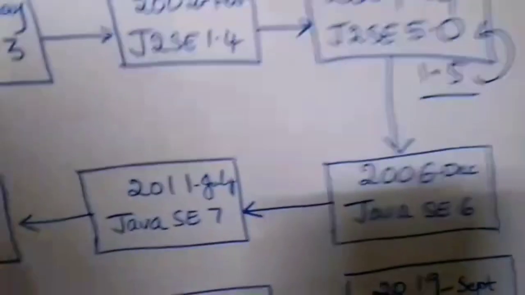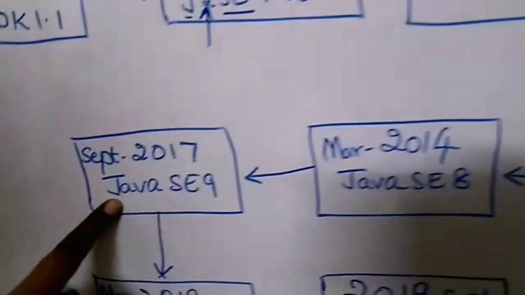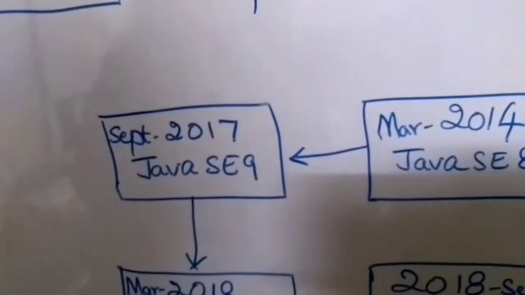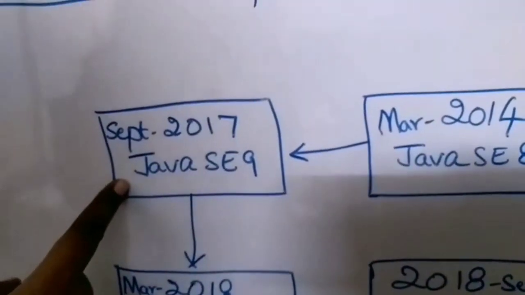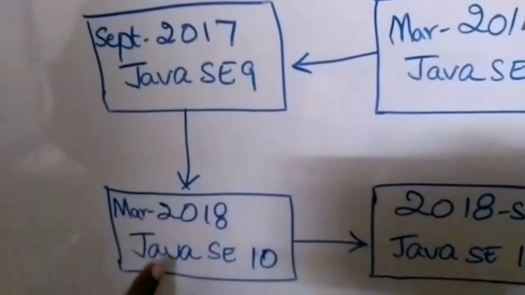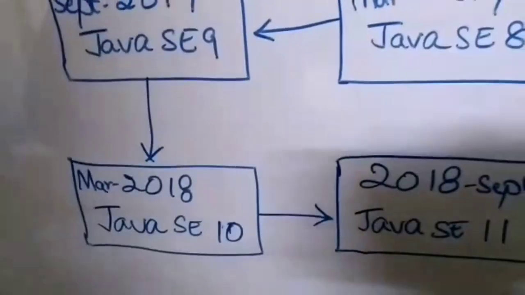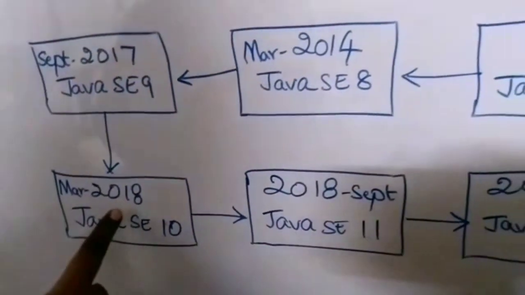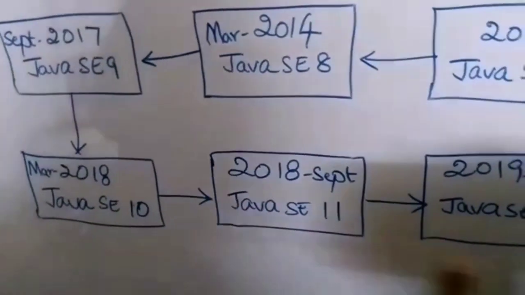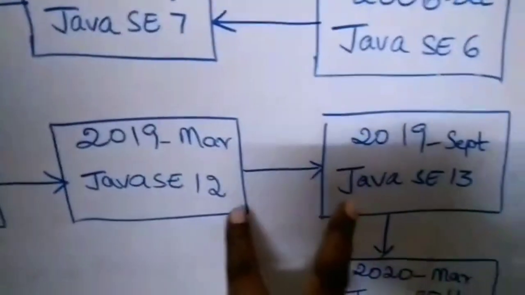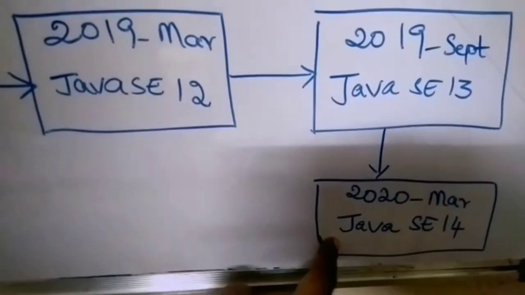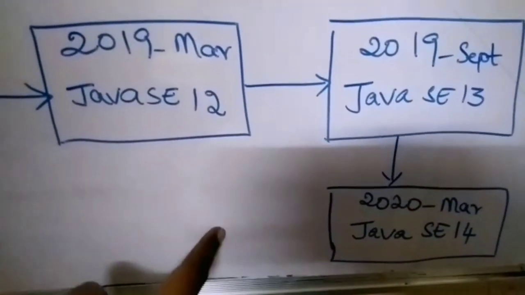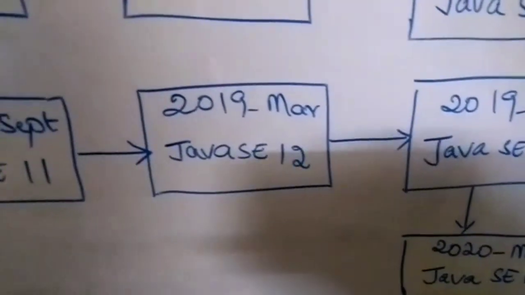Now we'll take a look at Java SE 9, because there is a significant change in the years here. From Java SE 9 onwards, every 6 months there is one release. You can see that in 2018 two versions were released, in 2019 two versions were released, and in 2020 one version has been released, which is Java SE 14, and the upcoming version will be released in September 2020.